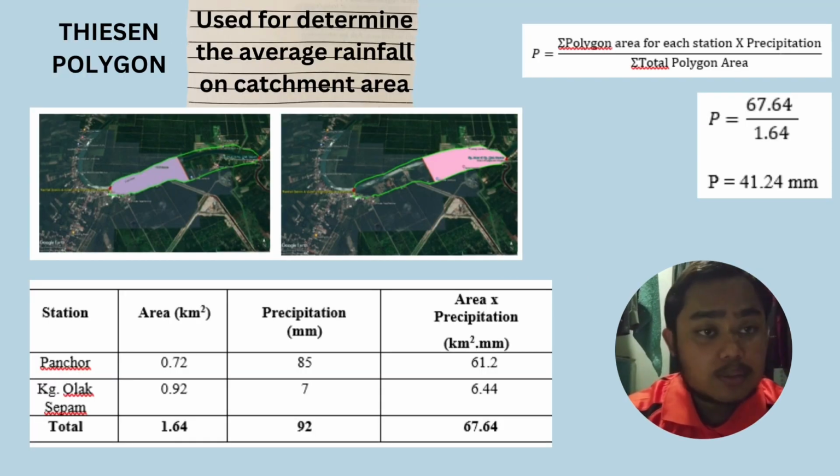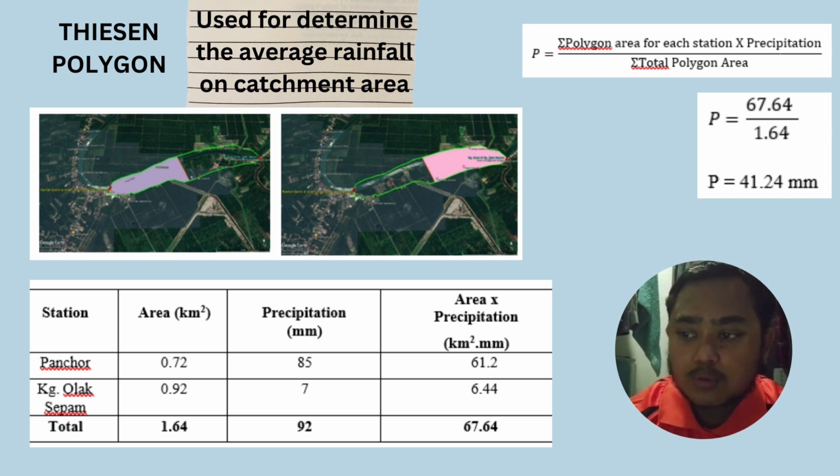So for Thiessen polygon, what is Thiessen polygon? Thiessen polygon is a function used to determine the average rainfall on a catchment area. As you can see, we have a catchment area here.